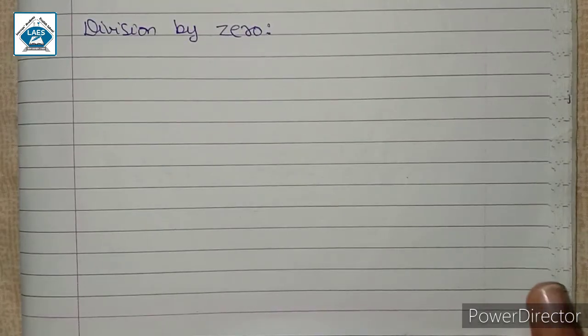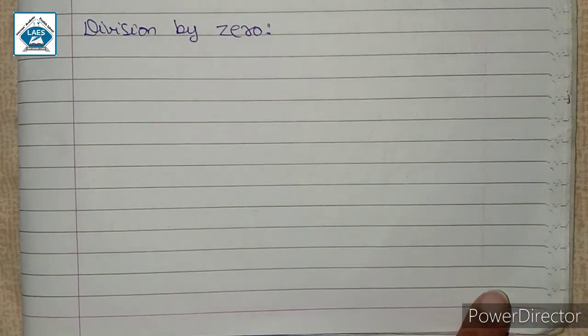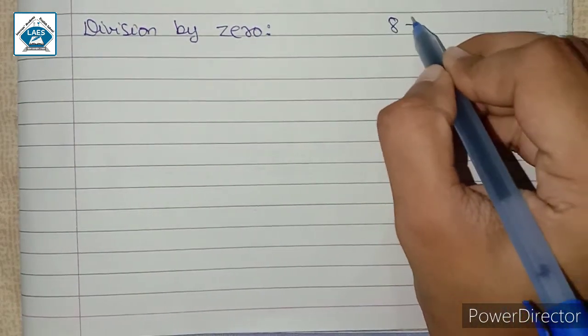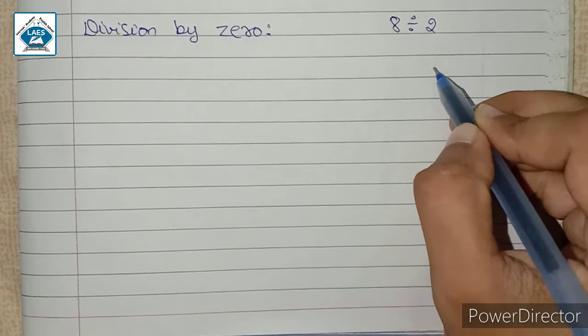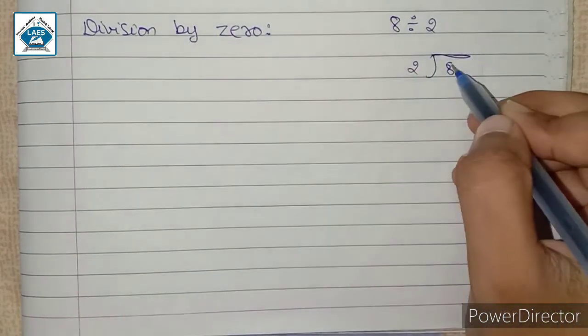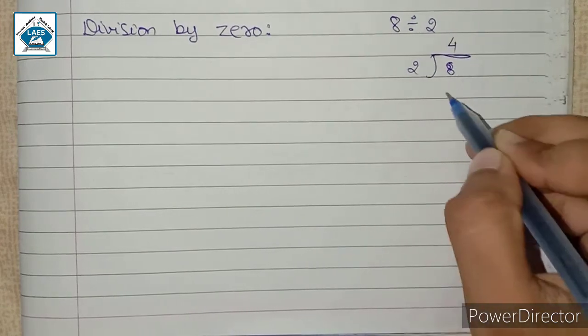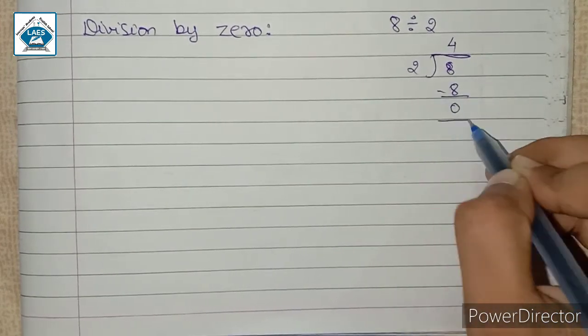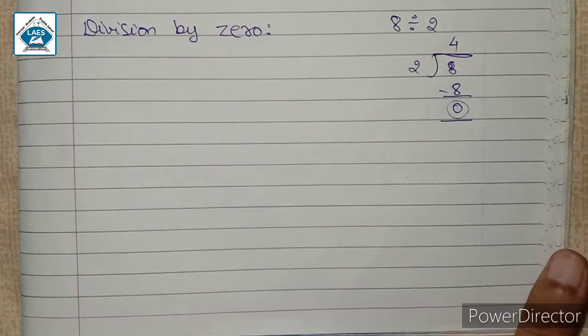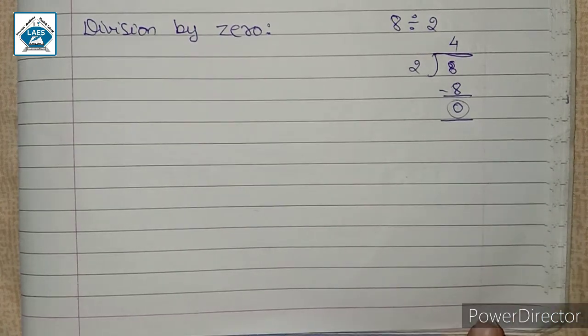The next topic we are going to discuss is division by 0. But before that, let us do a normal division, a regular division, 8 divided by 2. So here I have to divide 8 by 2. So what will I do now? In this case I can say that 4 times 2 is 8. So when I subtract I get the remainder 0. That means our division is stopped. In other words, I can say that division by a number means subtracting that number repeatedly.